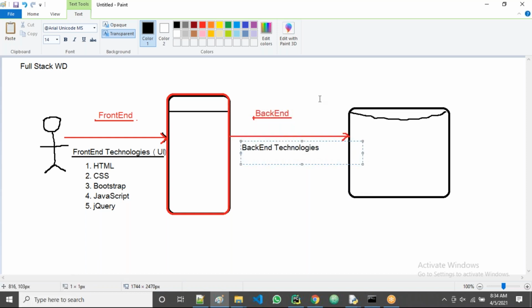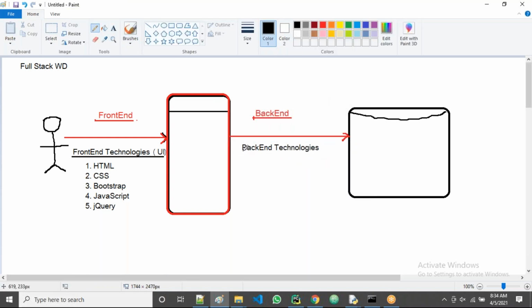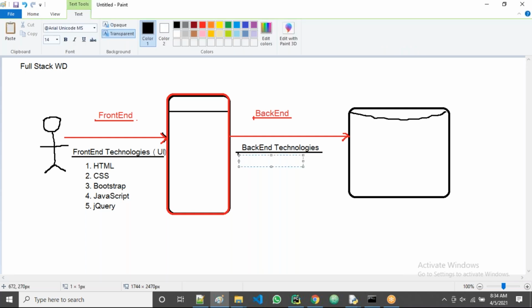Backend means the technologies which are interacting with the server, guys. Here we can use different languages, like Java, Python, PHP, or .NET. All of these we can use for the backend part.